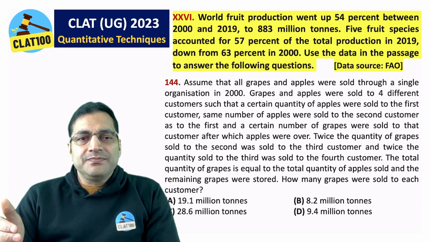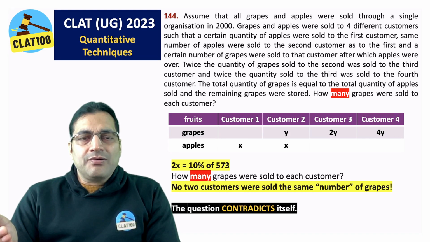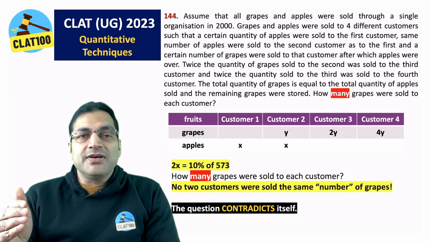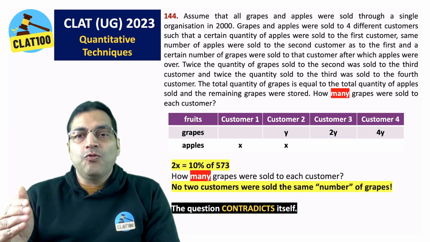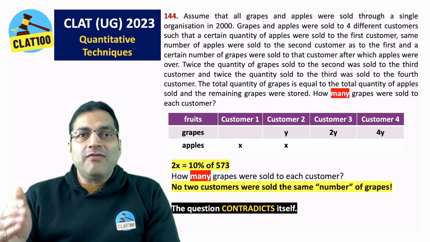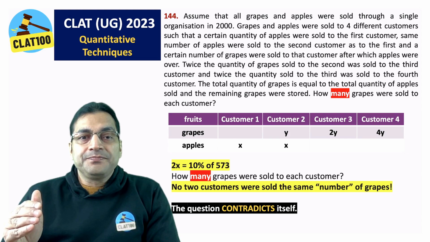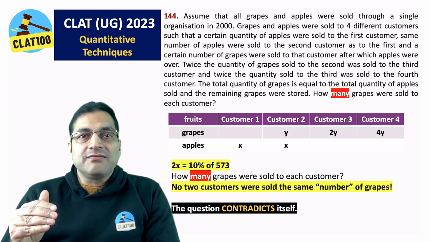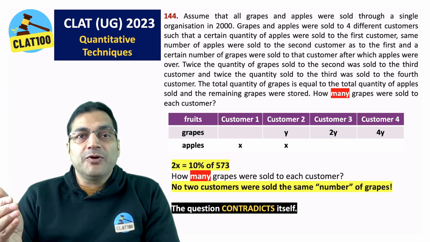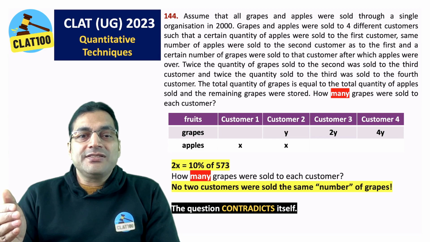Question number 144. This is what the question is. I'm sure most of you have already gone through it. Grapes and apples are given to customers 1, 2, 3, and 4. Please mind you, no two customers were sold the same number of grapes because the first got none, second got Y, third got 2Y, and fourth got 4Y, and Y is certainly not equal to 0. But the question is, first of all, how many grapes? When you're talking about millions of tons, the language is not how many grapes.